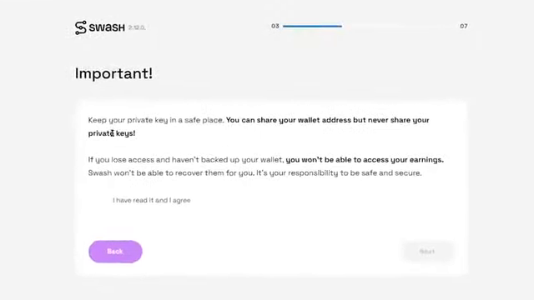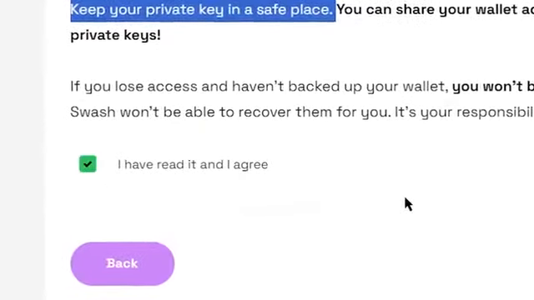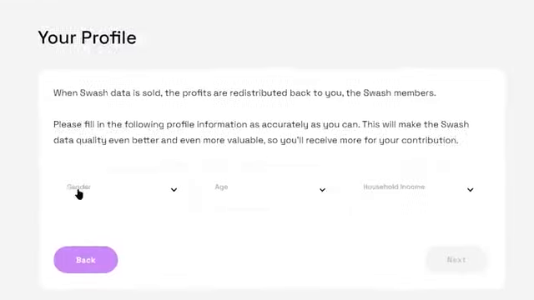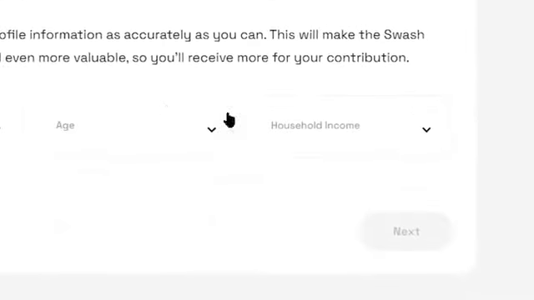On the next page, it says, "Keep your private key in a safe place." So just remember that. Check on this box also and move forward by pressing the next button. Now you need to select your gender, your age, and your household income on this page and press next again.